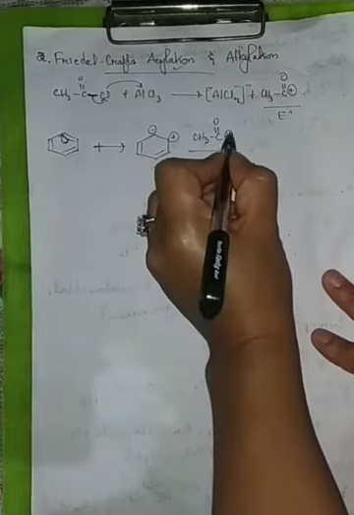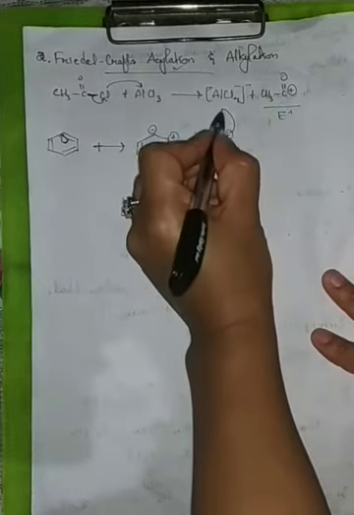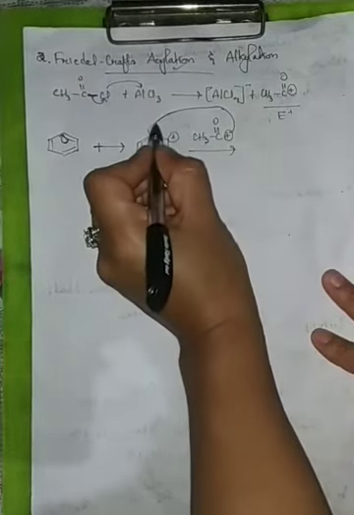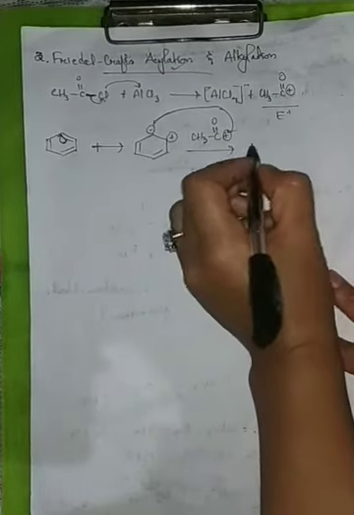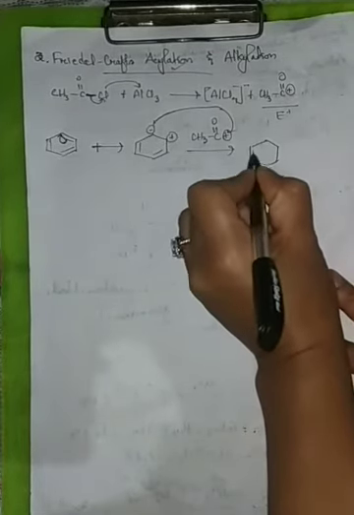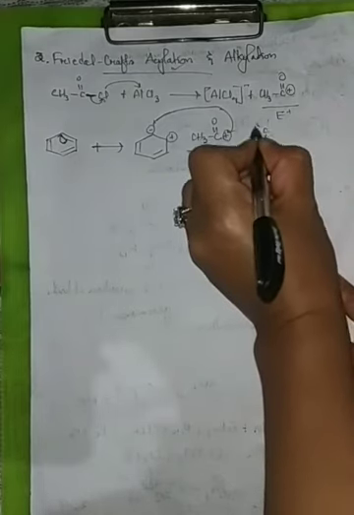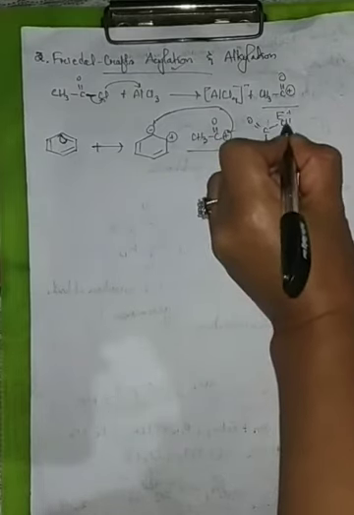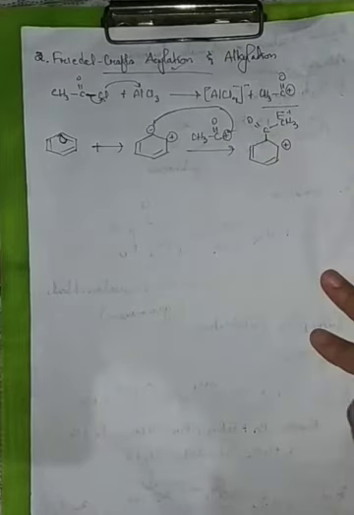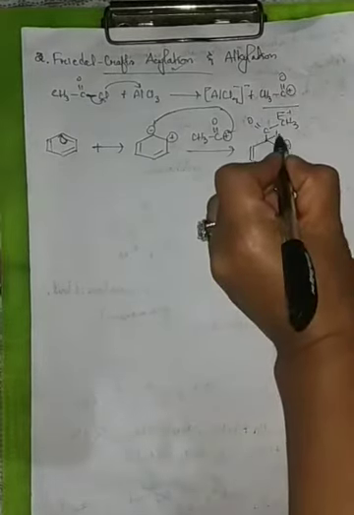It comes and attacks here, and therefore we get it bonded to a carbon, C double bond O, CH3, and a positive charge is formed in this process. Now in this type of reaction, the same mechanism takes place. We know that there is an H here.